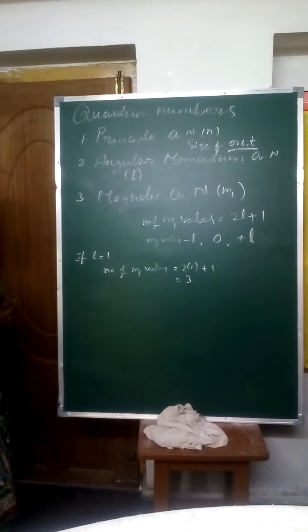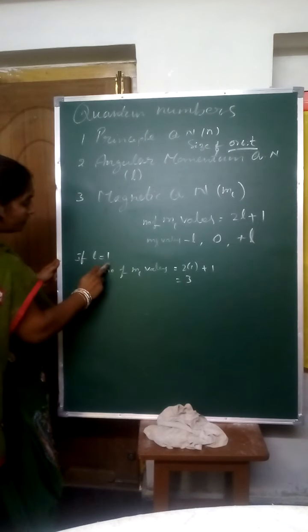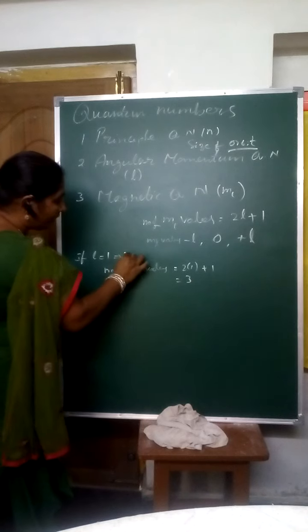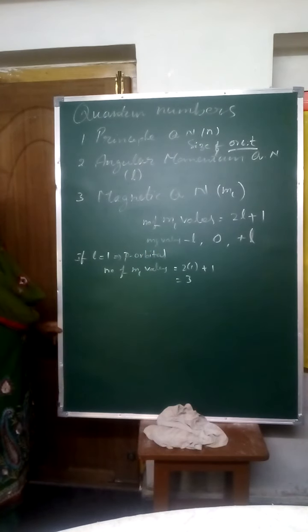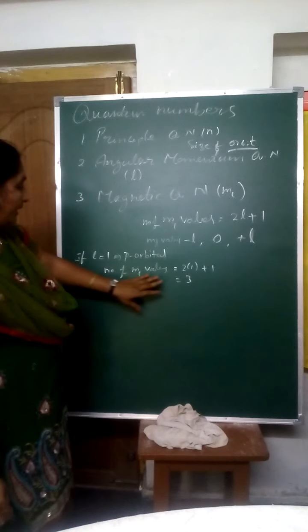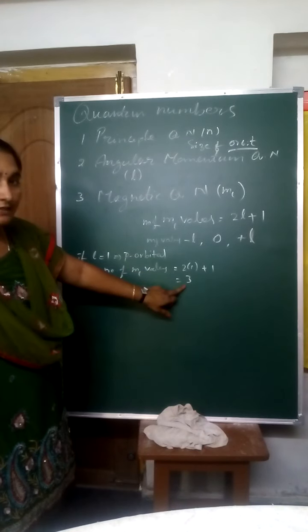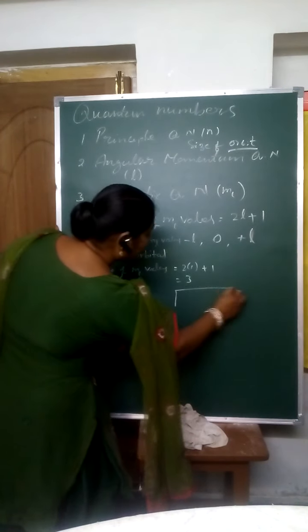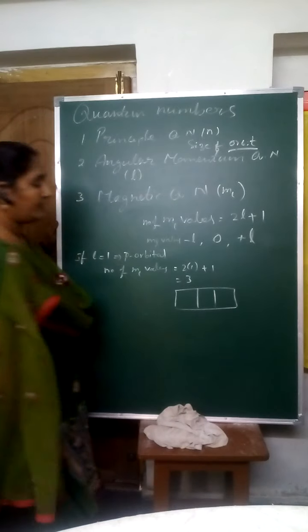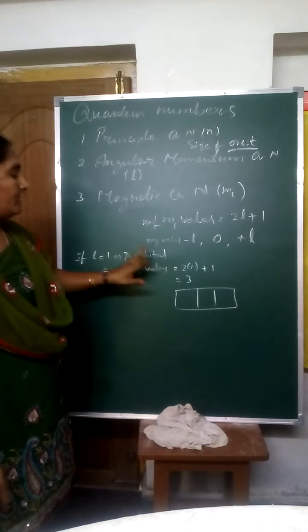If l is equal to 1, that means which orbital? P orbital. You keep it in your mind. How many values will you get for the P orbital? 3 values. That's why here we are drawing 3 boxes for the P orbital.